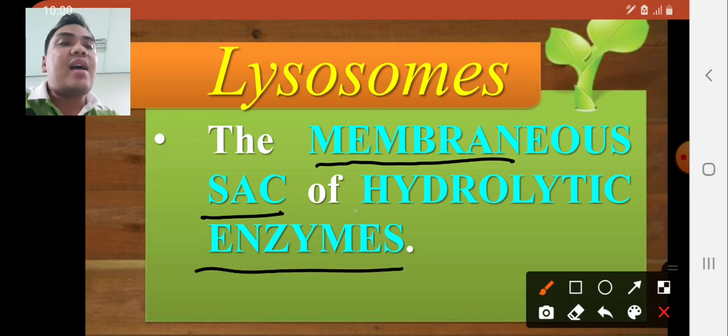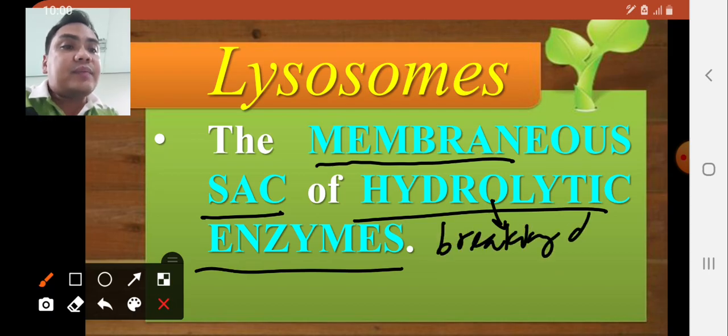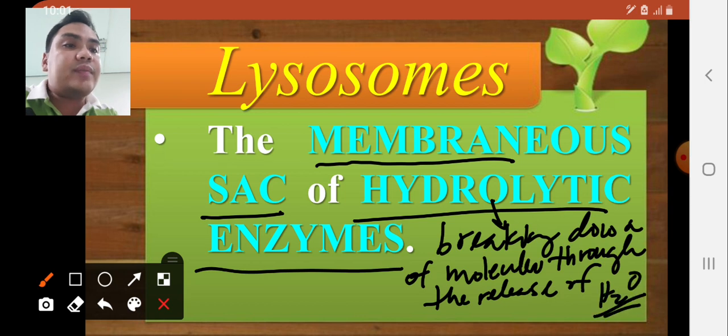It consists of hydrolytic enzymes. So let's discuss briefly the meaning of hydrolytic. Hydrolytic means breaking down of molecules through the release of water.